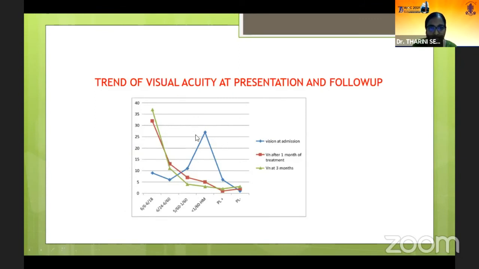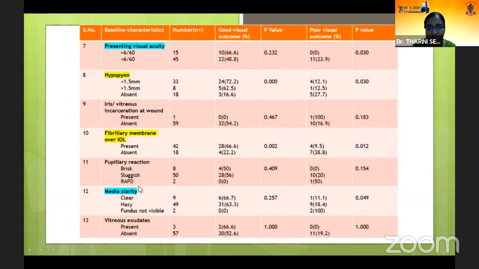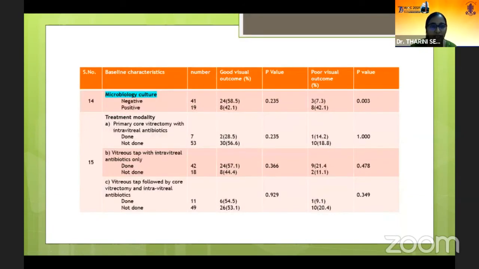We had hand movements vision in more number of patients in this group at admission, whereas the trend has improved with more number of patients in the 6/6 to 6/18 groups at first month and third month follow-up. So these were the baseline characteristics which we assessed and their association with good visual outcome as well as poor visual outcome: age, gender, diabetes, type of surgery, intraoperative complications, time of presentation, the presenting clinical features, as well as the microbiological culture and the intervention done.